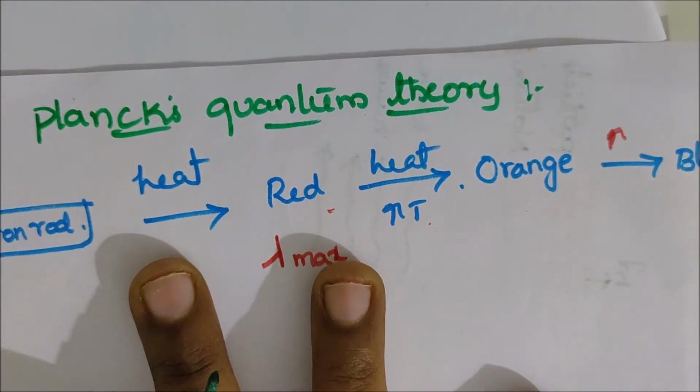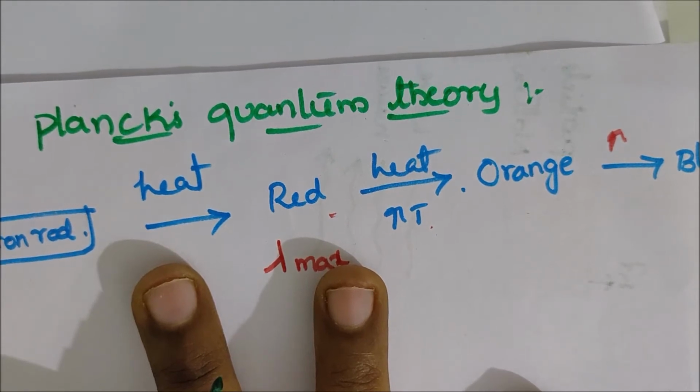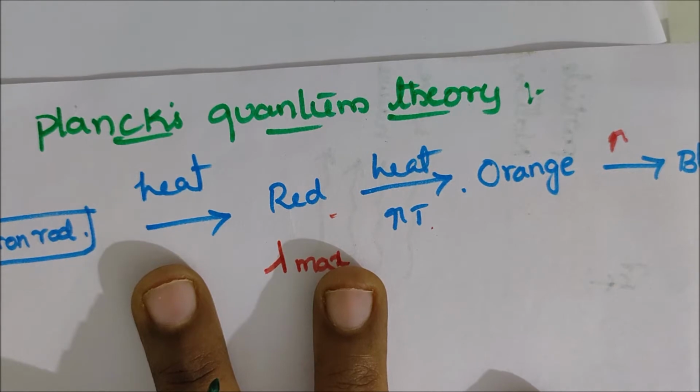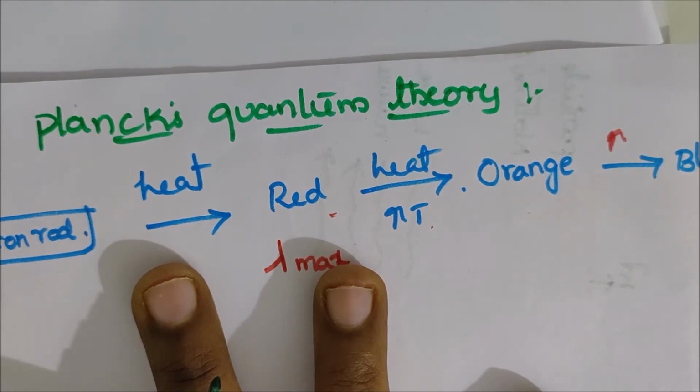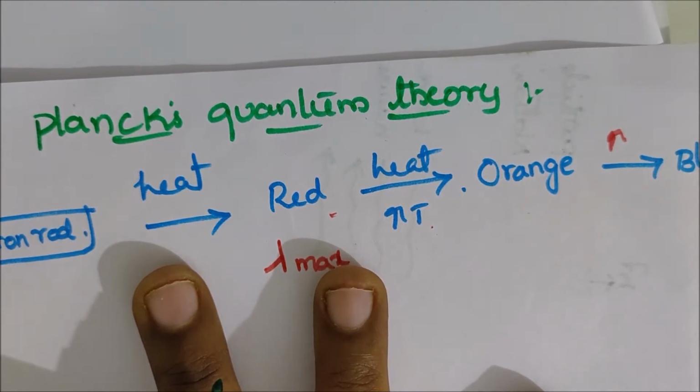Hi students, in this video lesson I am going to teach you about an important chapter, atomic structure, mainly Planck's quantum theory. Max Planck proposed this theory. He studied black body radiation.